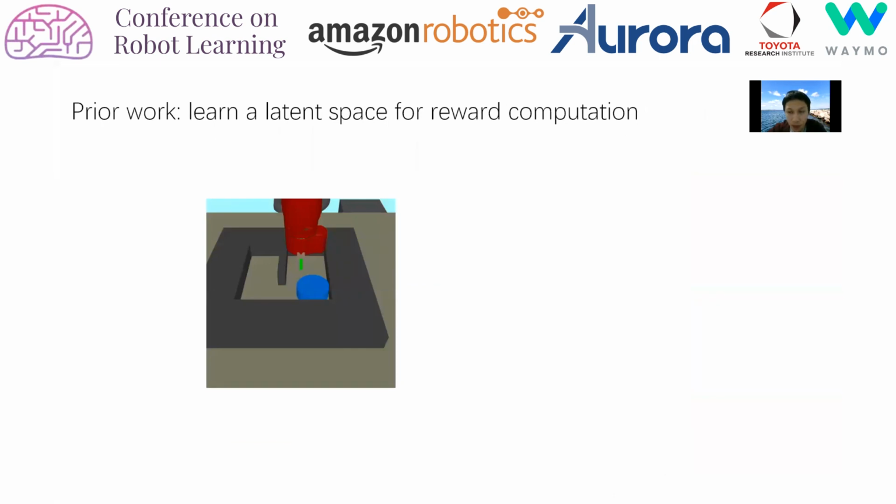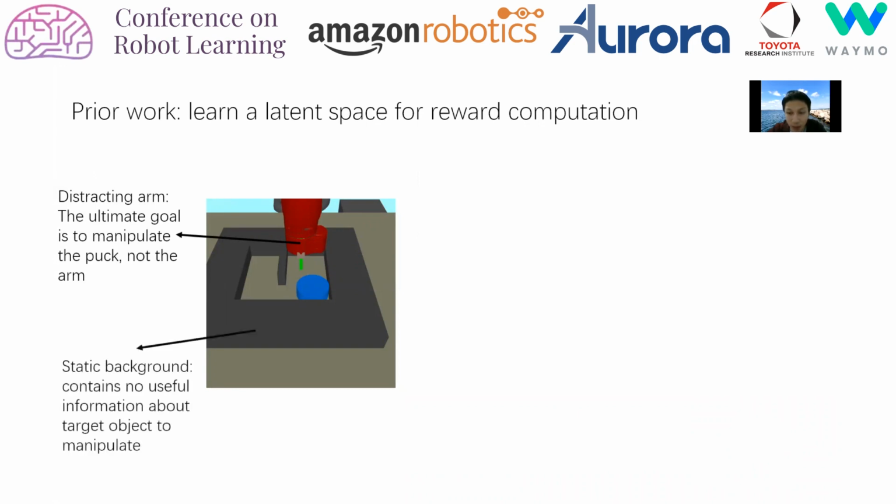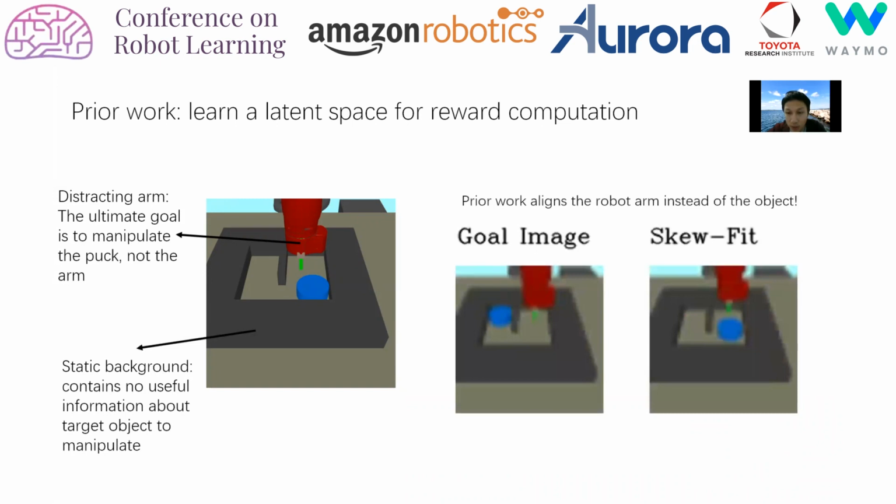However, because the VAE encodes the whole image, there are some drawbacks in using such a reward. First, the arm information is encoded into the VAE latent space, and thus the reward derived from the latent space will account for the arm position. Second, the static background is encoded into the VAE latent, but it gives no information for the target object to manipulate. Indeed, prior methods often fail to align the target object. Instead, they only learn to align the arm in a given goal image, as shown in this video.